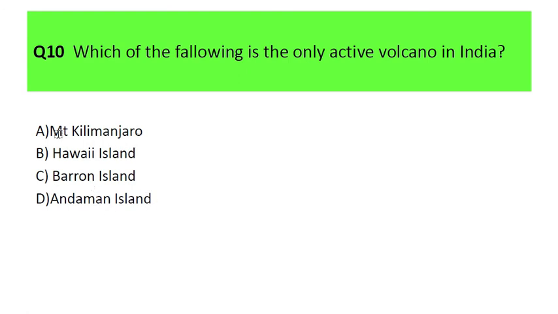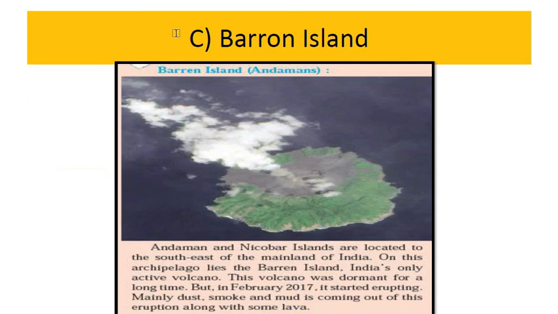Okay, Mount Kilimanjaro is located in Africa. Hawaii Island is an island group which belongs to USA. Then Barren Island, it is just eastward of the Andaman Nicobar Island group and it is an active volcano in our country. And Andaman Island is an Indian island but it is not a volcano. Okay, Barren Island has a volcano on it. So our answer is answer C, Barren Island. Here you can see the Barren Island and here you can read the description about it.